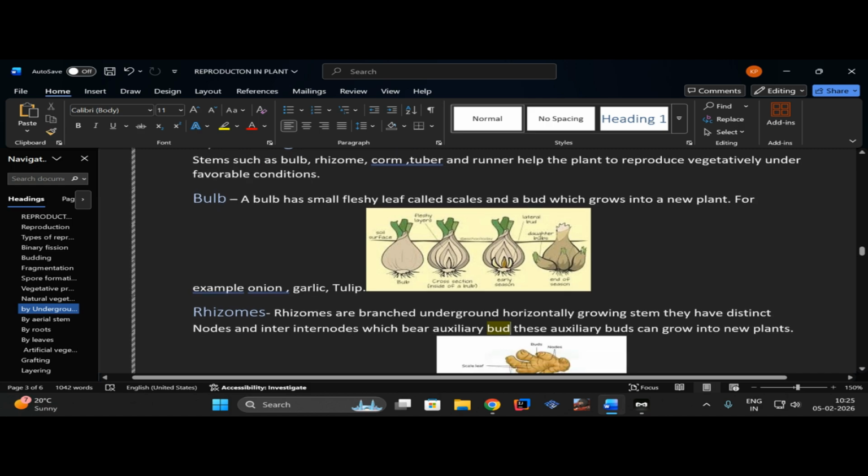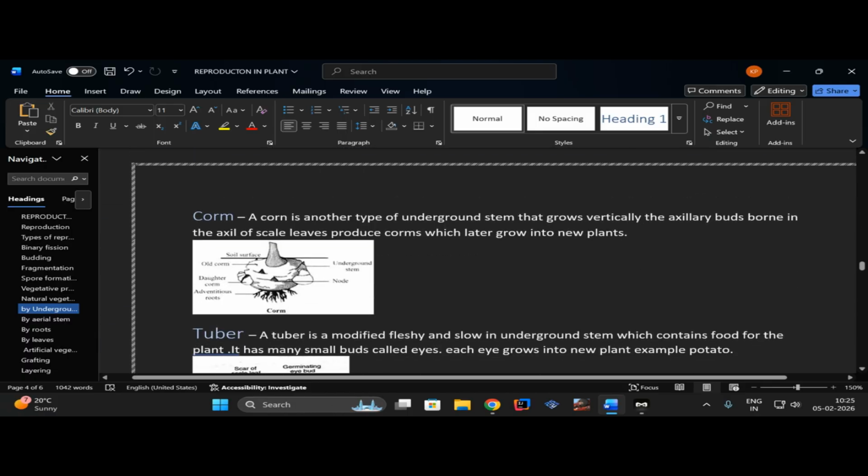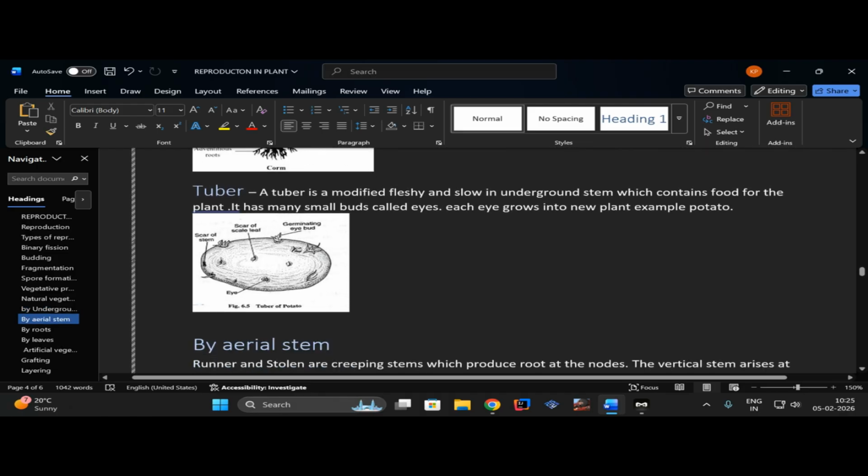Just imagine this picture. Second, rhizome. It has knots and internodes, and it will grow horizontally. Corm also has knots and internodes, but it grows vertically. Tuber does not have any knot or internode. It has eyes. Each and every eye can grow into a new plant.